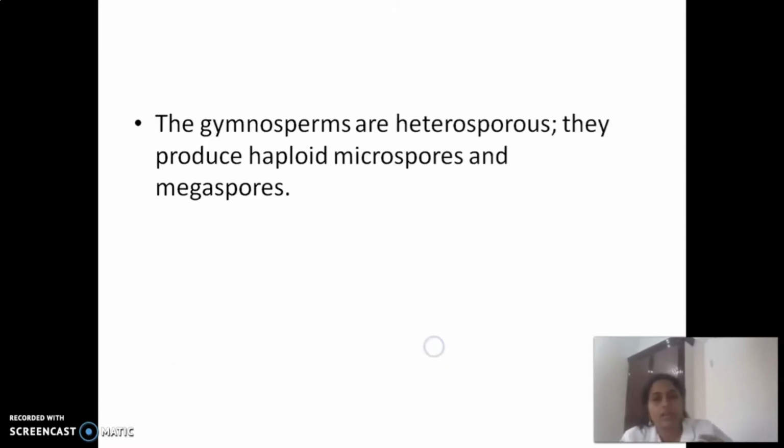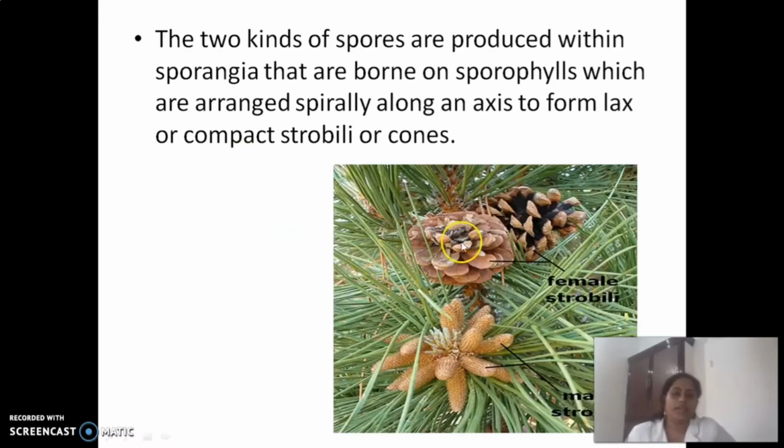Then the gymnosperms are heterosporous. What does it indicate? Yes, they produce two types of spores. The male spores are known as microspores and the female spores are known as megaspores. Here you can see male and female strobili in the diagram. The two kinds of spores are produced within sporangia that are borne on sporophylls, which are arranged spirally along an axis to form lax or compact strobili or cones.